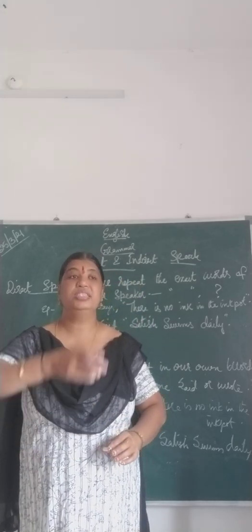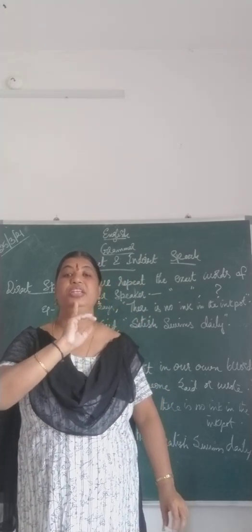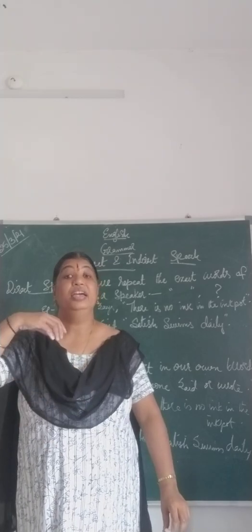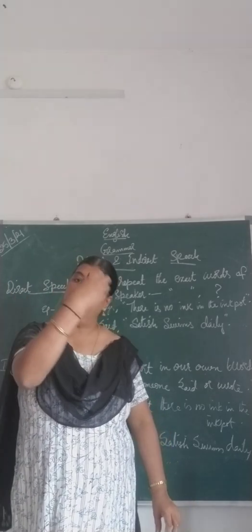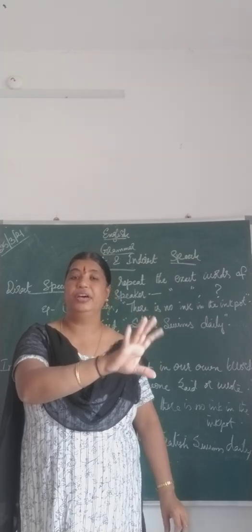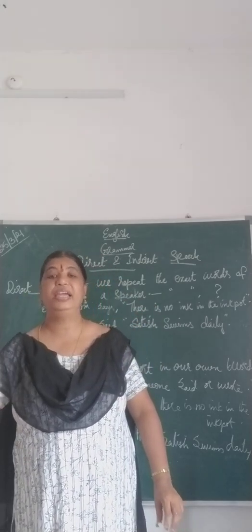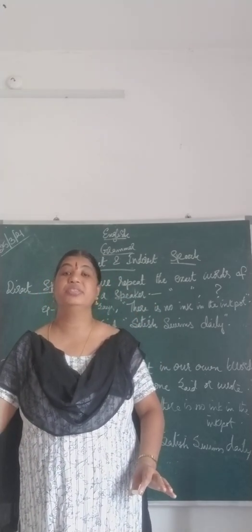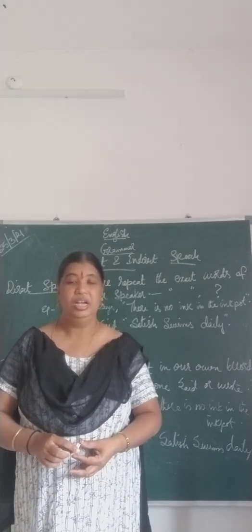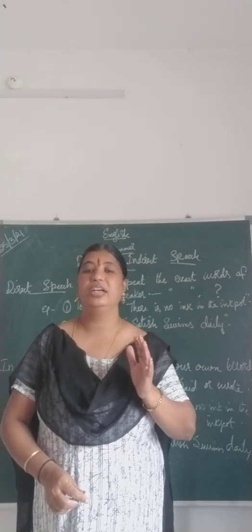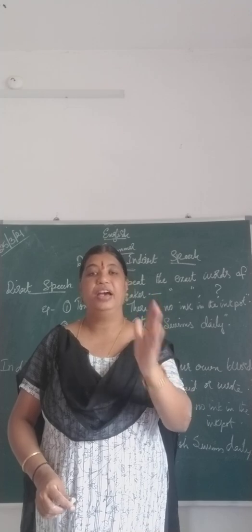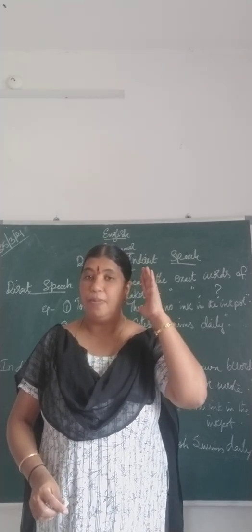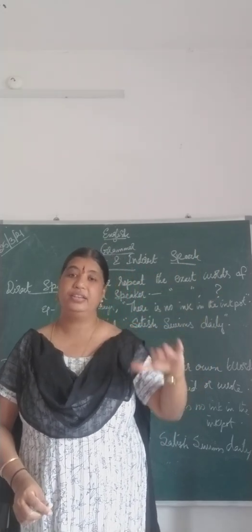Direct means conversation happening between two people. Indirect means the conversation is already over and a third person is coming and telling, then it becomes indirect speech. Understood? So let us see how to identify them and how to write from direct speech to indirect speech.